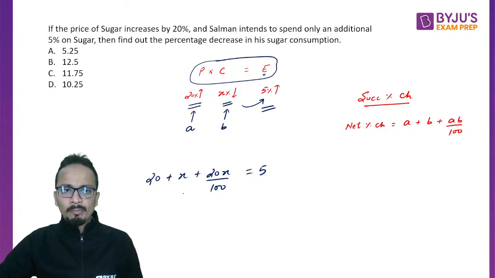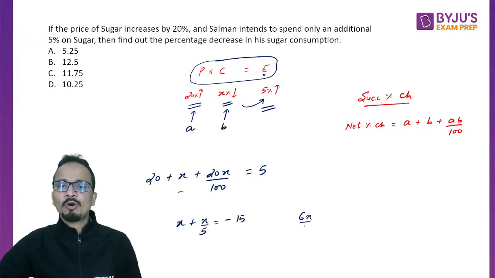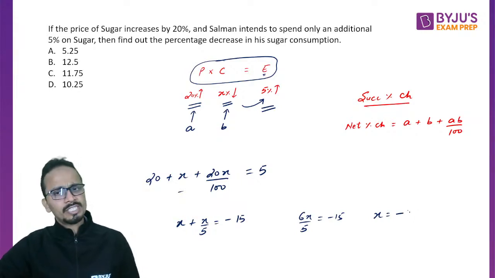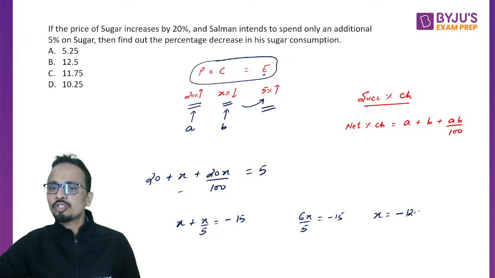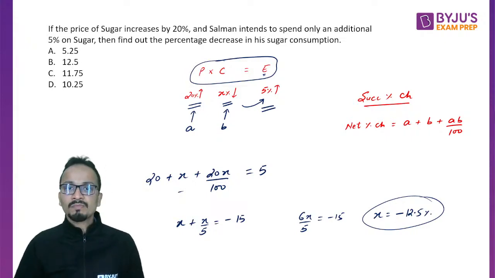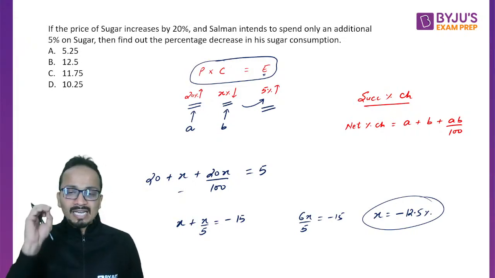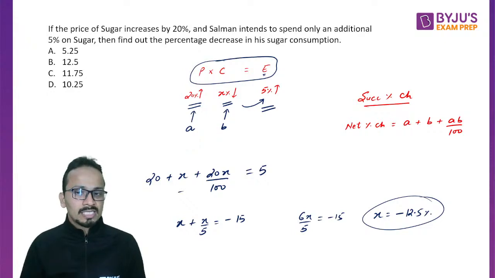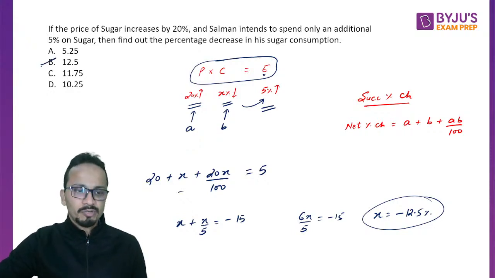All right. So upon solving this, 20 will go on the right hand side. So X plus X upon 5 is equal to minus 15. 6X upon 5 is minus 15, and the value of X will come out to be minus 75 upon 6, which is 25 upon 2, or 12.5 percent. So the value of X is negative 12.5 percent. So I can say that there will be a net percentage decrease in the consumption. So the consumption will reduce by 12.5 percent.